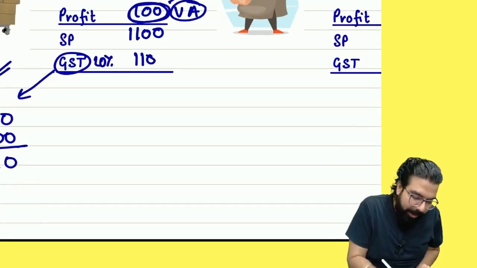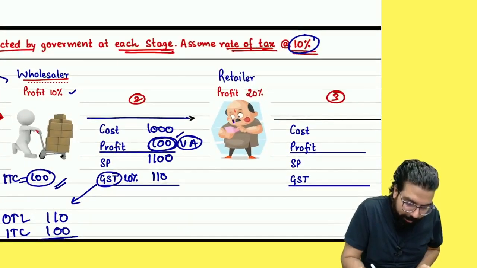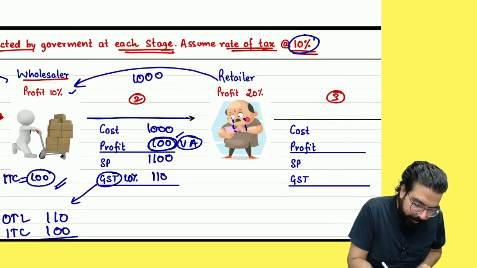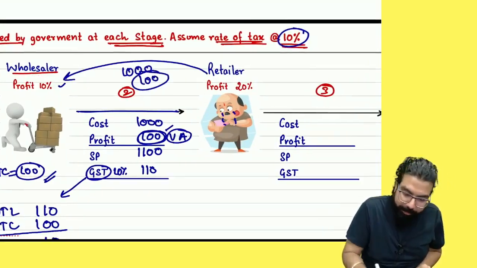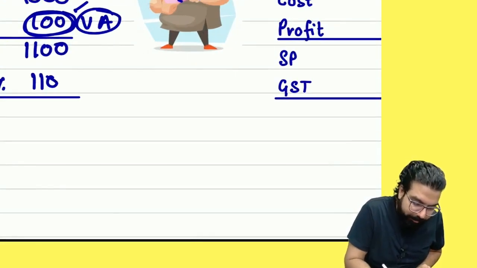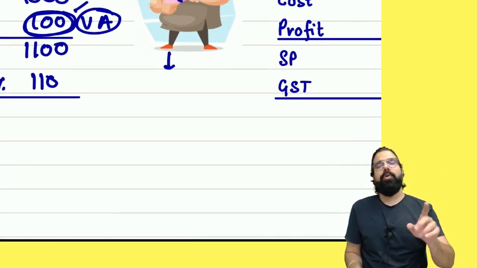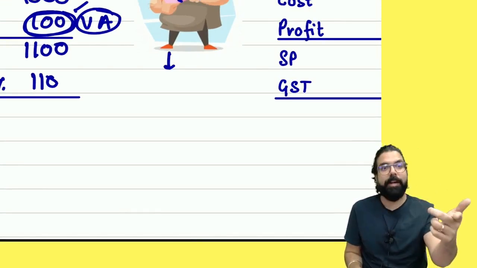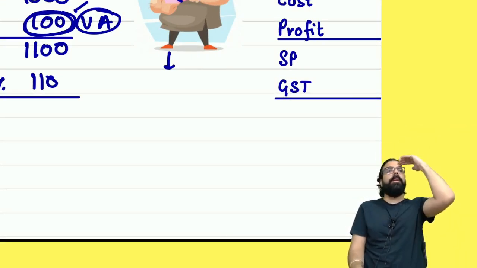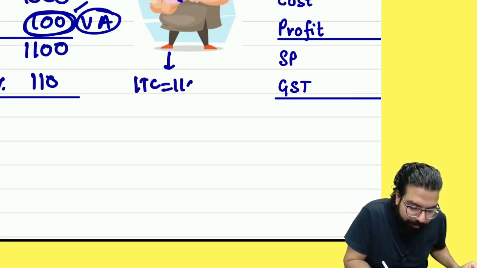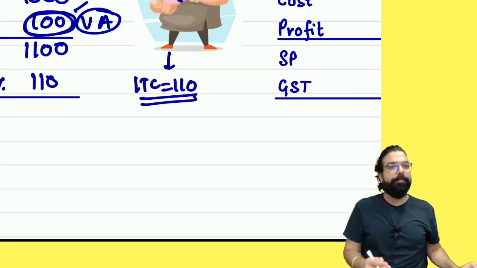Next. Can you tell me, now this person will start crying. He has paid how much? 1100. Can you tell me how much credit he will get? People. Guys, if you don't talk, I will not understand whether you are understanding or not. Everyone has to talk with me. Tell me. 110. How much is the credit? 110. Can I go ahead, everyone?